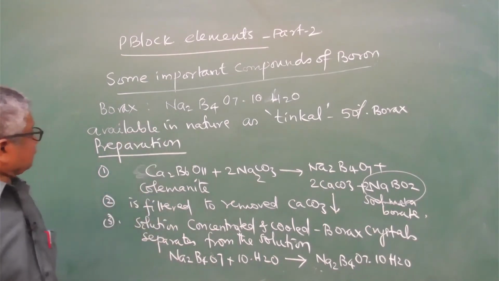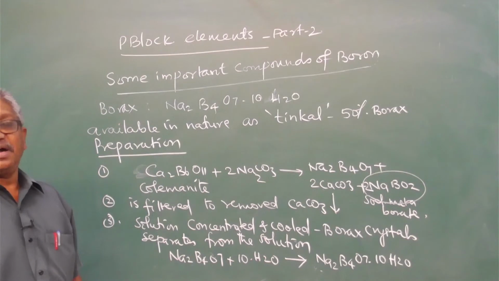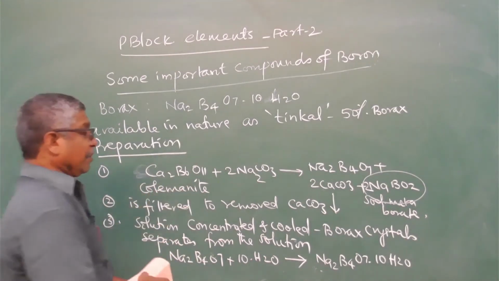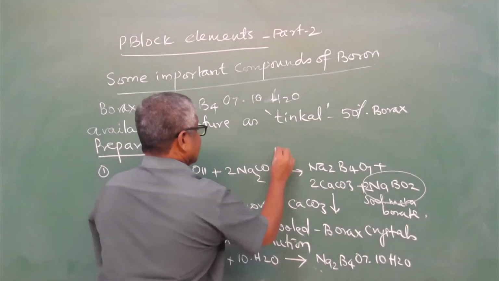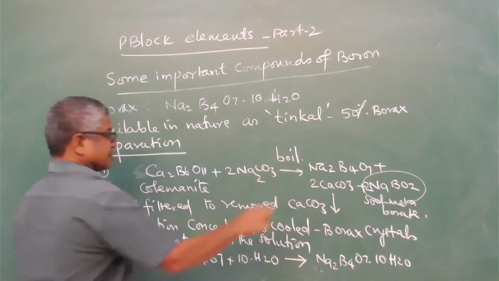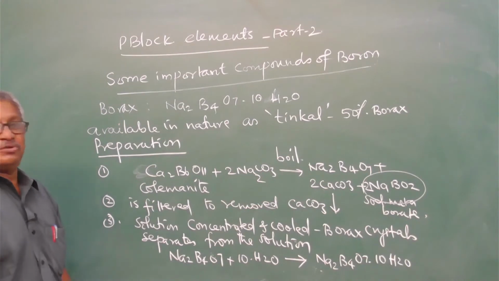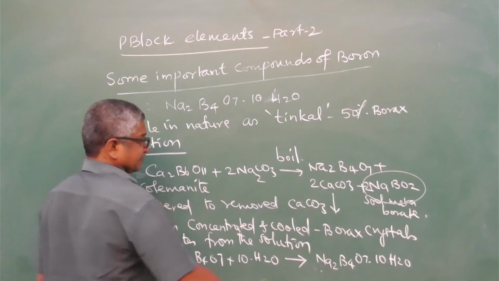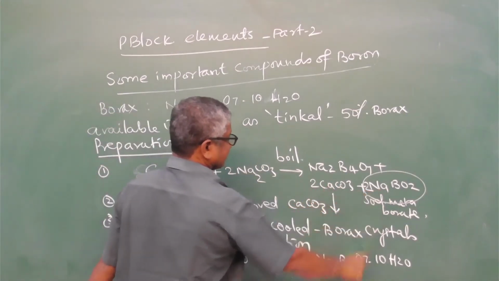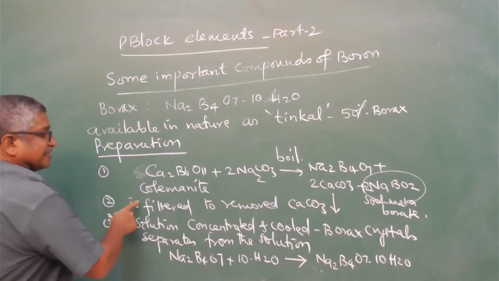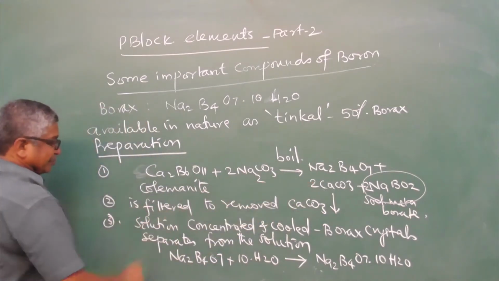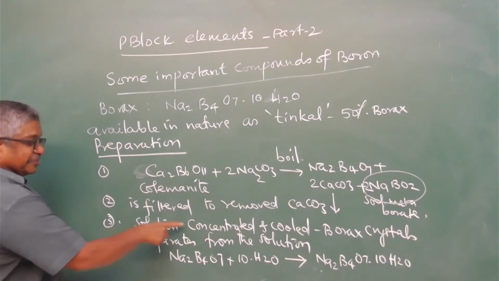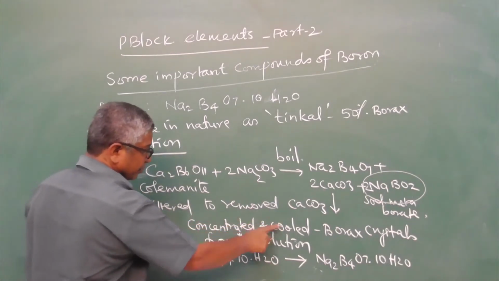Note this: preparation of borax by taking colemanite, boiling with sodium carbonate produces sodium tetraborate, calcium carbonate and sodium metaborate. The calcium carbonate is removed by filtration. The remaining solution is concentrated and cooled.